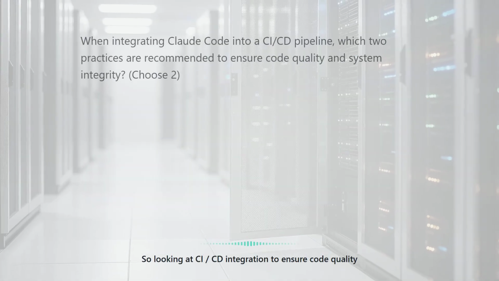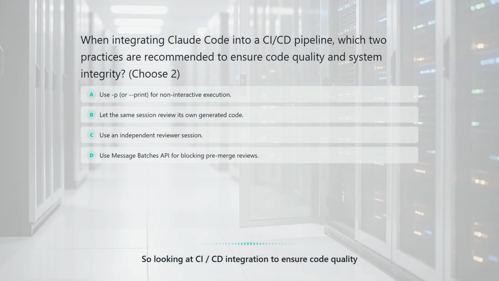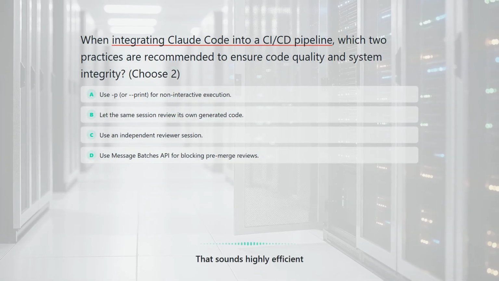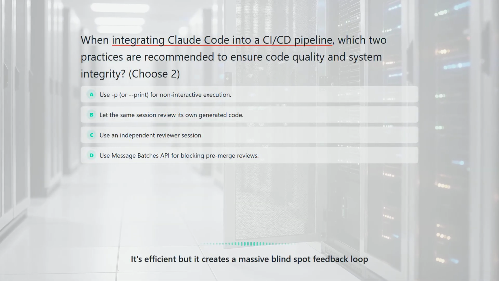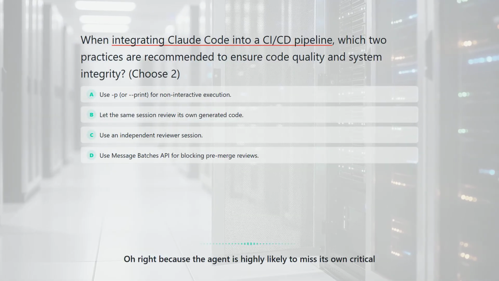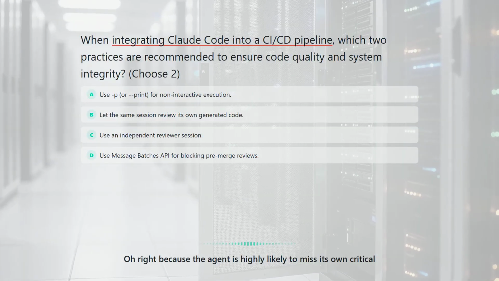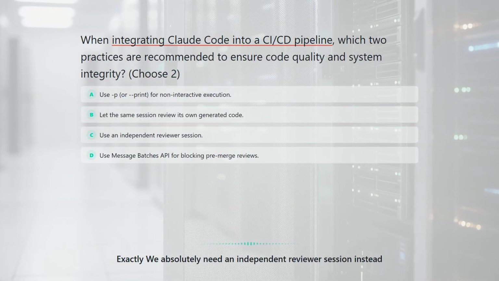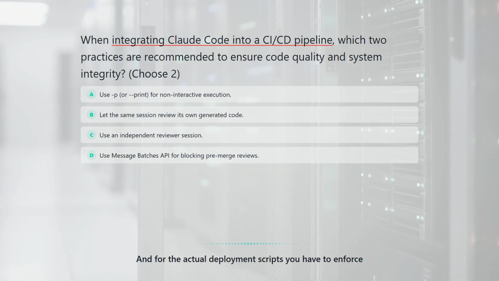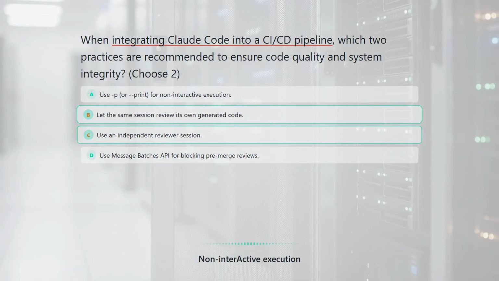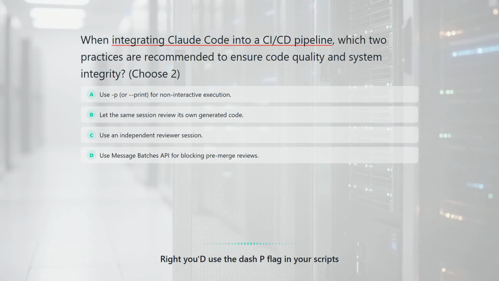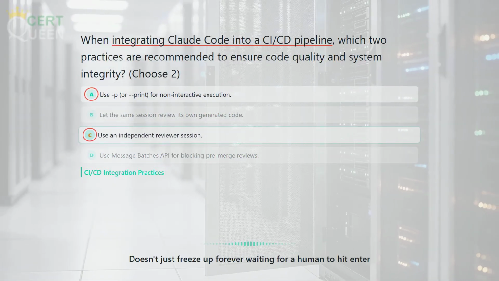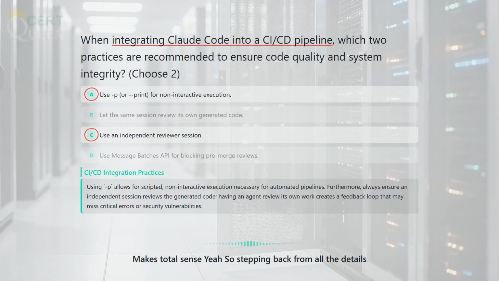So looking at CI/CD integration, to ensure code quality, couldn't we just let the same agent session review its own generated code? That sounds highly efficient. I mean, it's efficient, but it creates a massive blind spot feedback loop. Oh, right, because the agent is highly likely to miss its own critical vulnerabilities. Exactly. We absolutely need an independent reviewer session instead. And for the actual deployment scripts, you have to enforce non-interactive execution. Right, you'd use the -p flag in your scripts. That explicitly disables interactive prompts, so your automated pipeline doesn't just freeze up forever waiting for a human to hit enter. Makes total sense.